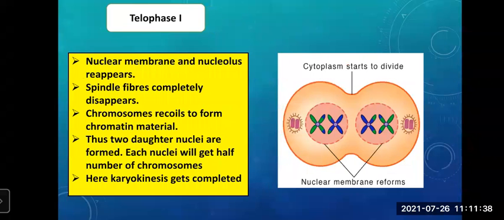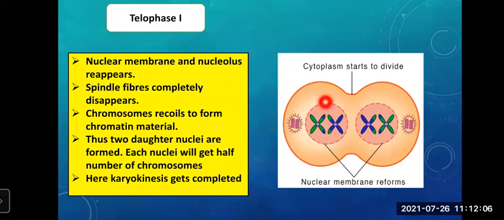Next one, telophase 1. Now in this stage, what happens? Nuclear membrane and nucleolus reappear. It comes back. Spindle fibers, which were holding the chromosomes, disappear. Chromosomes will recoil to form once again thread-like structure, that is chromatin material.